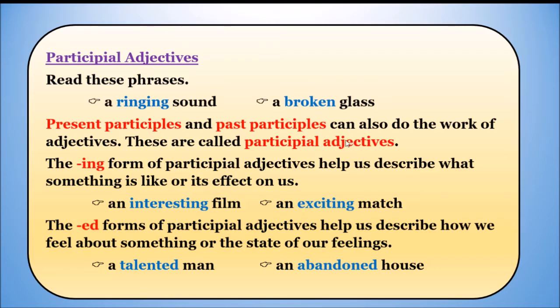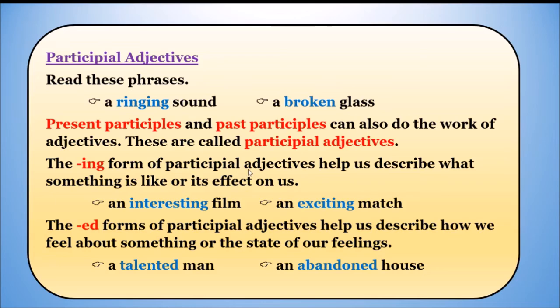It means there are two types of participle adjectives, present participle and past participle. These two also help to describe a noun.